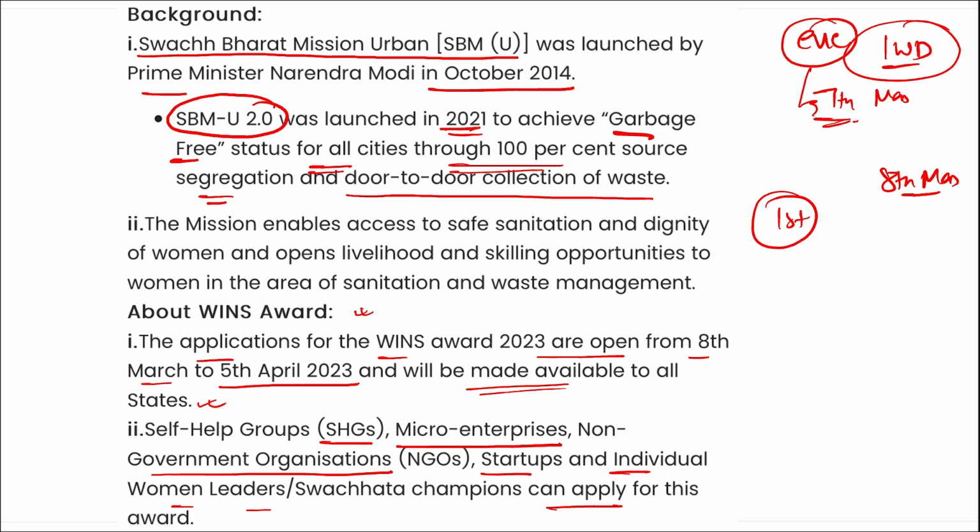All right, the basic aim here is to celebrate and inspire those women, self-help groups, or individuals who have been working towards making a garbage free area, or those who are working towards Swachh Bharat Mission Urban cleanliness. The main aim, or the theme, of Swachh Bharat Mission Urban 2.0 was to make cities garbage free.